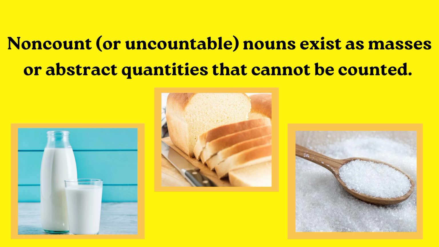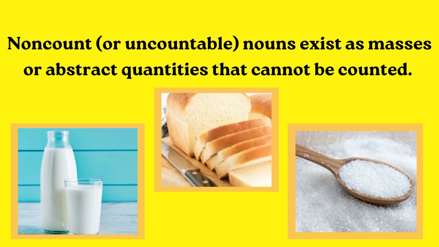Okay, so here we have some of the examples in front of you. For example, milk, bread, sugar. These all are non-count nouns or uncountable nouns or mass nouns. So you should remember that non-count nouns have two more names: uncountable nouns and mass nouns.